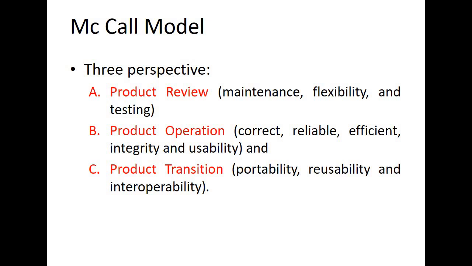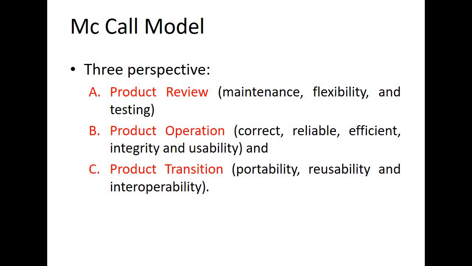The product revision, which talks about your maintenance, flexibility and testing, and then we have the product operation, which talks about your correctness, reliability, efficiency, integrity and usability. And the last one is your product transition, which is nothing but your portability, reusability and interoperability.